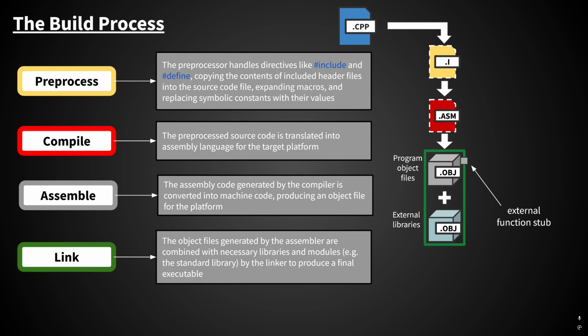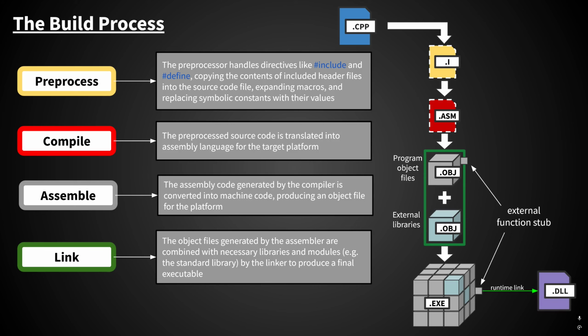Now, once all the necessary object files are gathered and all the pieces and parts of the program are able to be defined, they're then linked together to form the final build product, which is your executable. Then, when you launch your executable, the operating system loads any necessary DLLs during runtime in order to connect those stubs with the real code.